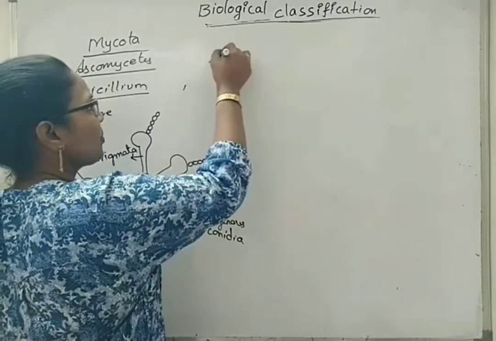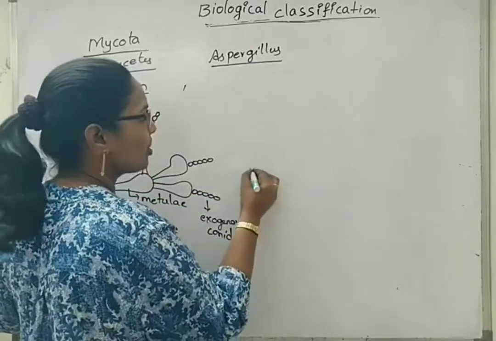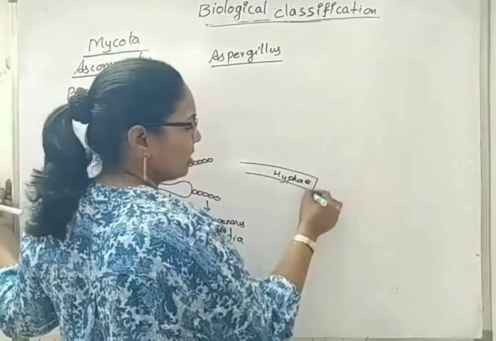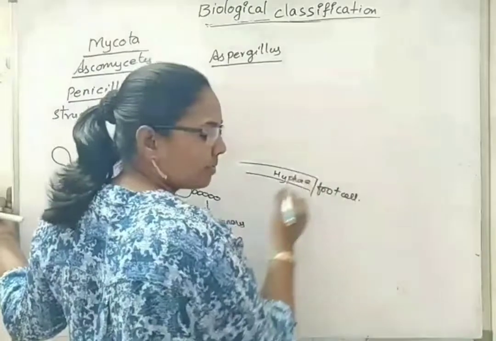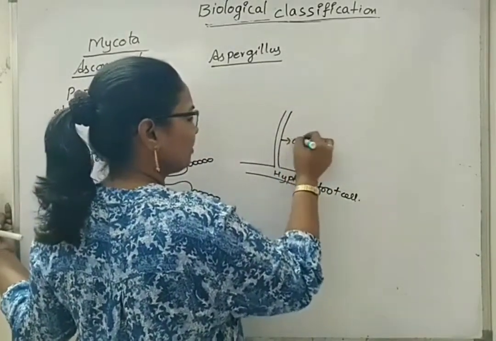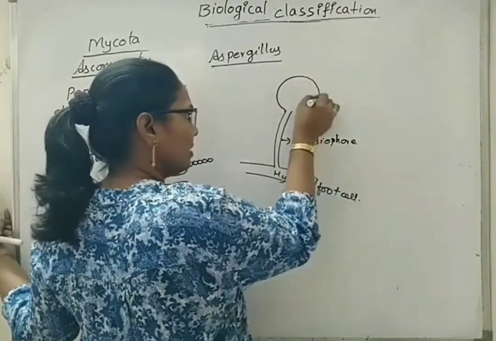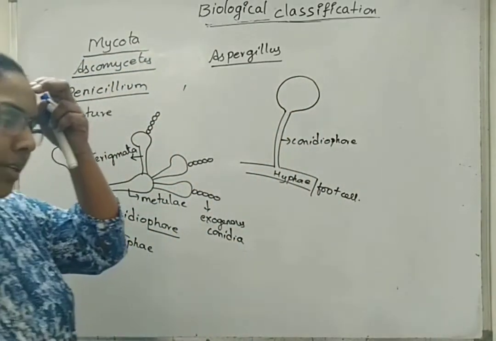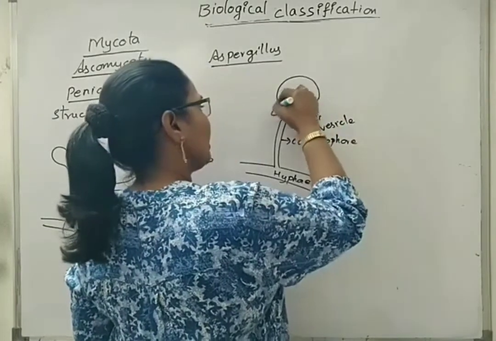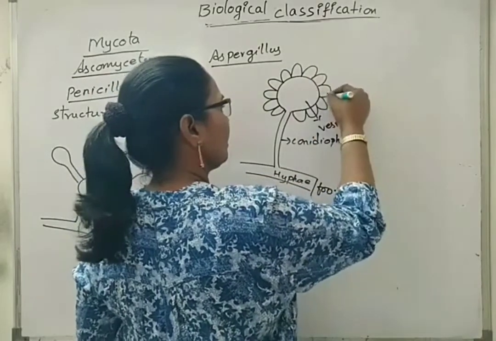Next, about Aspergillus. Aspergillus also has hyphae. It is also called foot cell, which bears the conidiophore. Here one common structure is there, called the vesicle. The vesicle bears metulae.